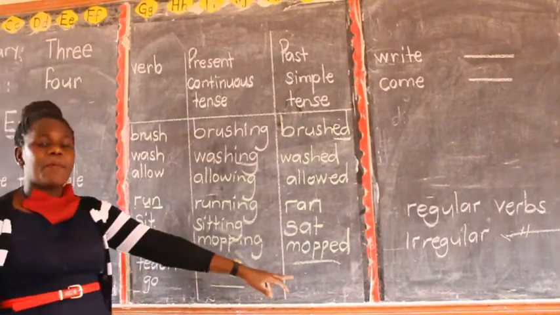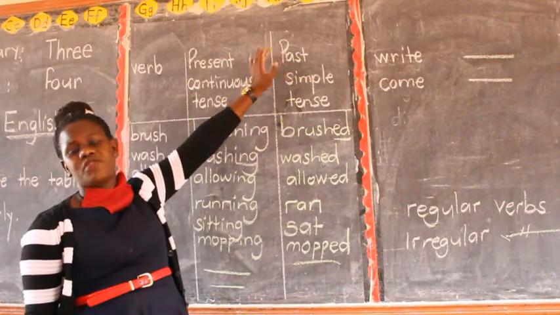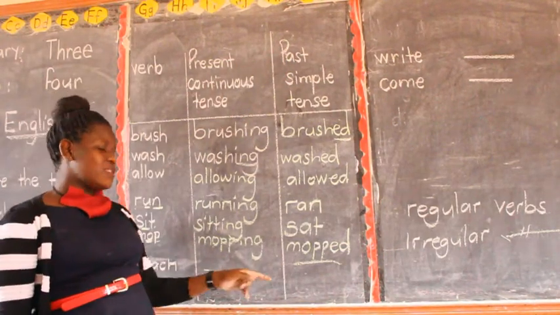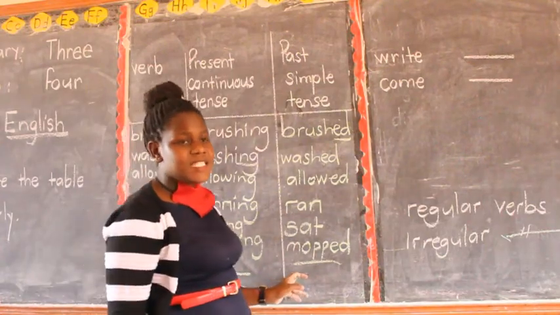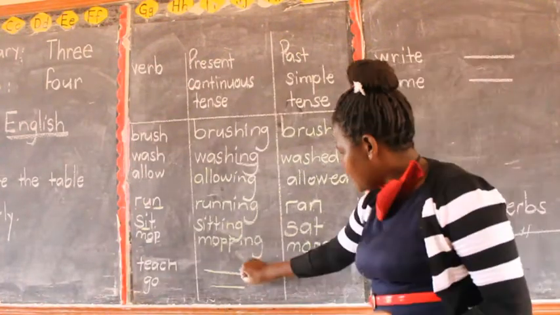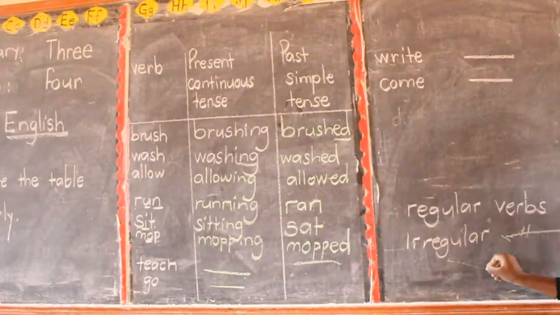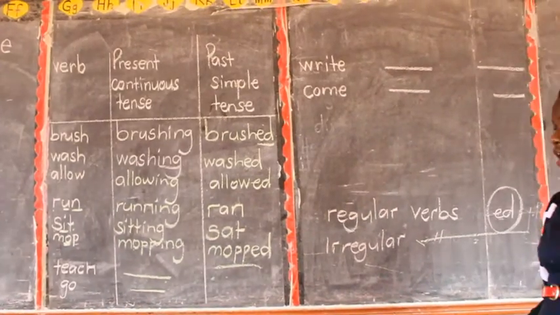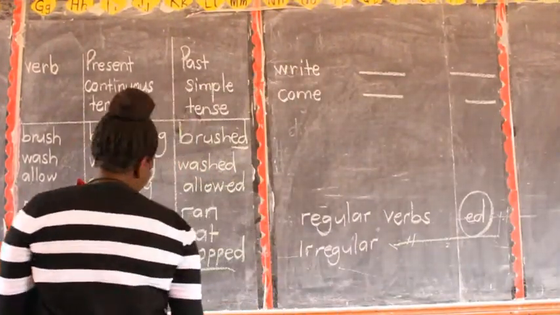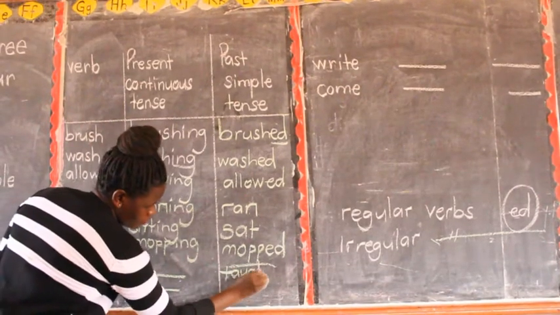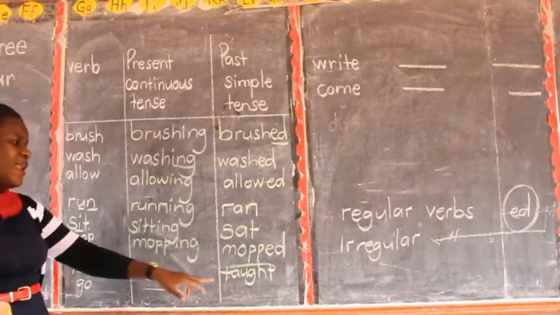But here now the problem comes from past simple tense. What will you say? Teach, teaching. Will you say teach? The teacher taught us yesterday. That is a very wrong English. It is under this category of verbs. Irregular verbs, they change completely. You say taught, you say taught. Are we together? Have I added ed?